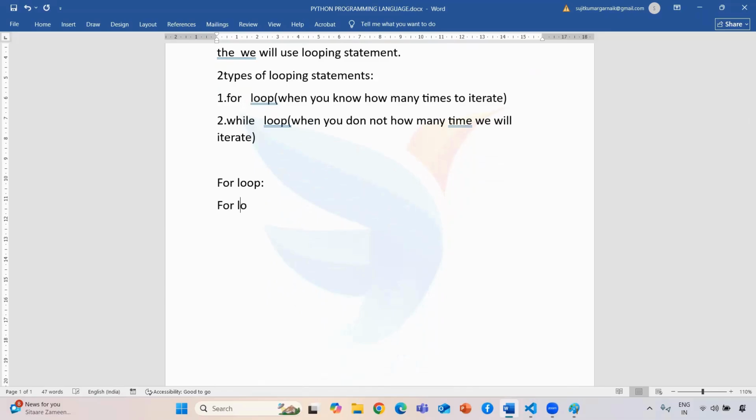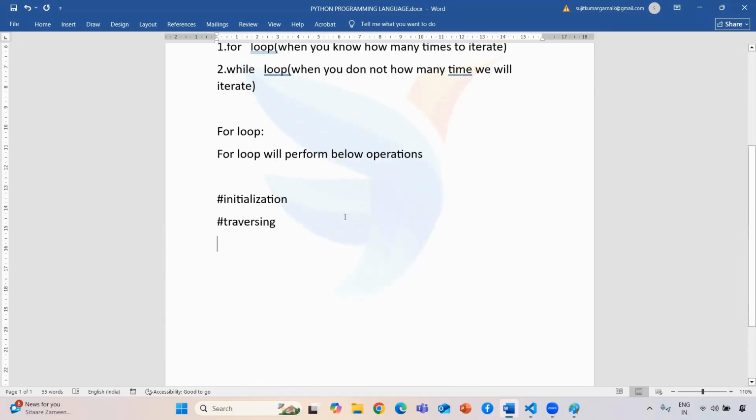The for loop will perform the below operations. First, you need to initialize. Without initialization, it will not specify how many times. Then we need to traverse, how many times you need to traverse. This is how we can use the for loop.